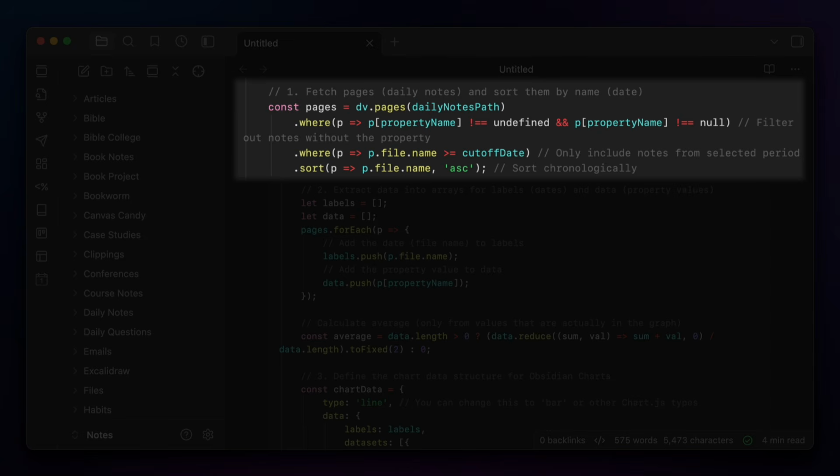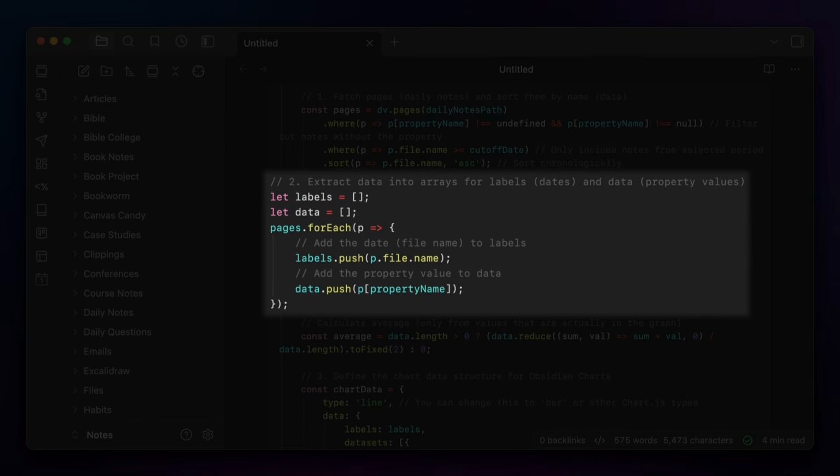The next step is to fetch all the daily notes that have the property value and sort them in ascending order, which is the order that we'll use for the chart with the chronological dates on the bottom. The next section sets the labels from the daily notes dates and the values from the selected property, which is what will show up on the graph.